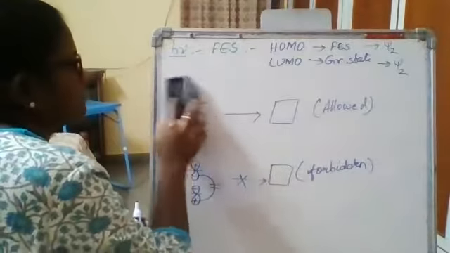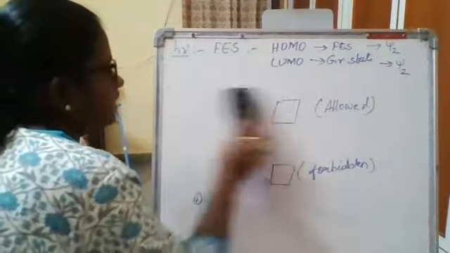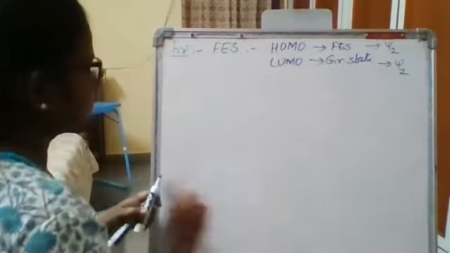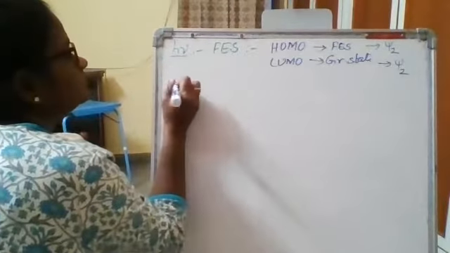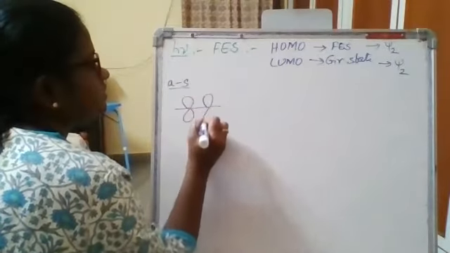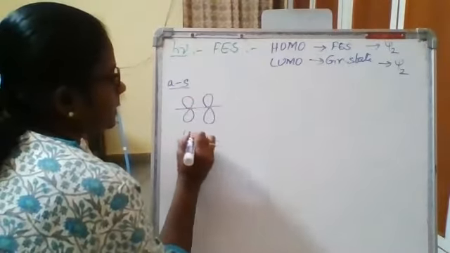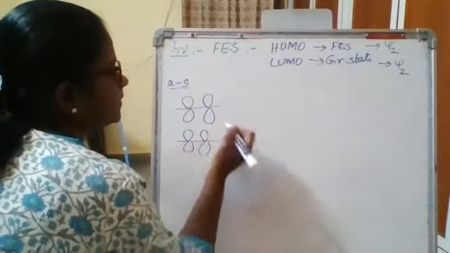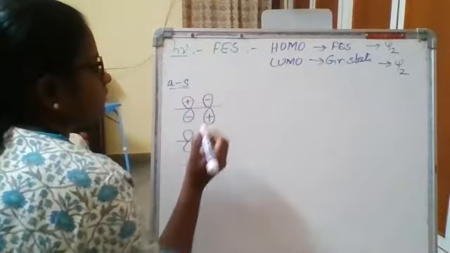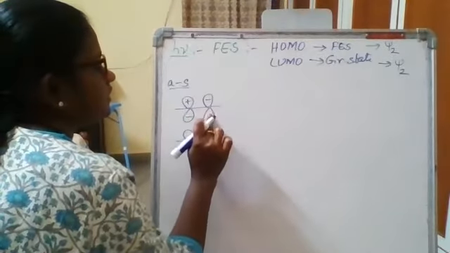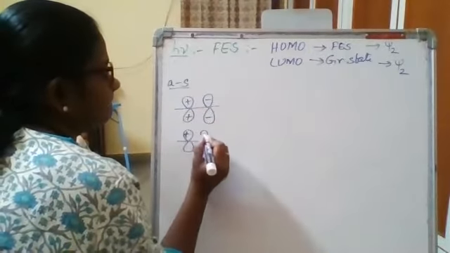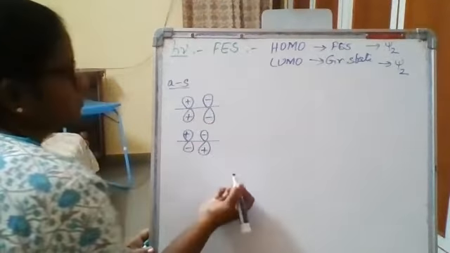Next, we are going with antara-supra and antara-antara interactions. Antara-supra. Psi2 functions, plus, minus, presence of a node. Okay, since I've taken negative here, take negative here. Minus, right?